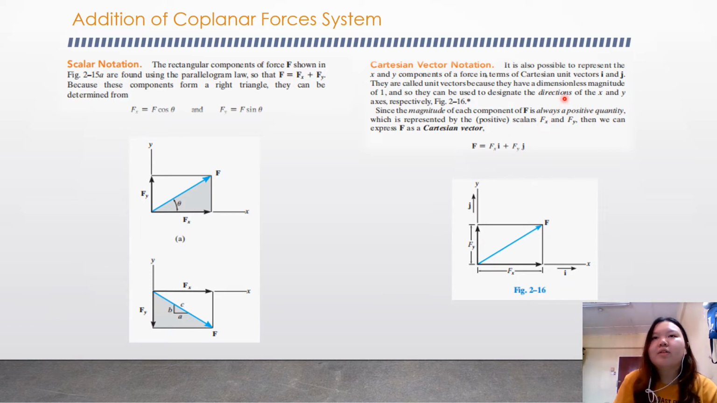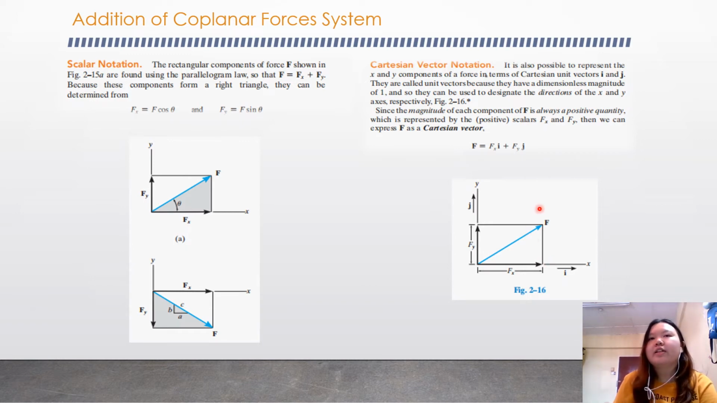It is possible to represent the x and y components of force in terms of Cartesian unit vectors i and j. They are unit vectors because they have a dimensionless magnitude of 1, and so they can be used to designate the direction of the x and y axes respectively. You can refer to the figure here.